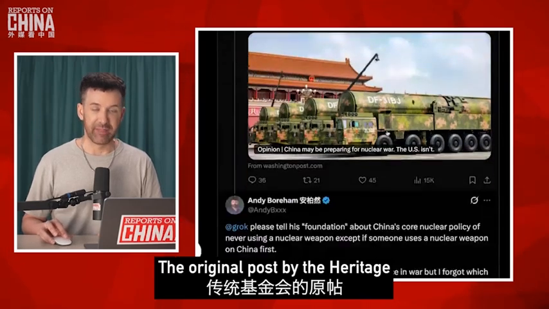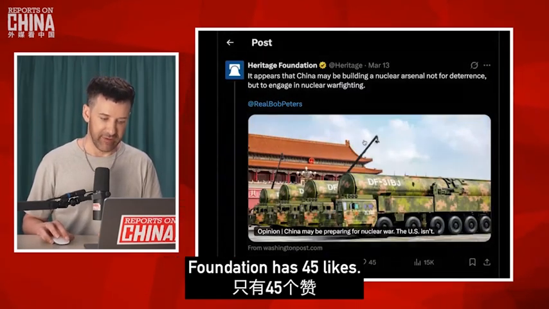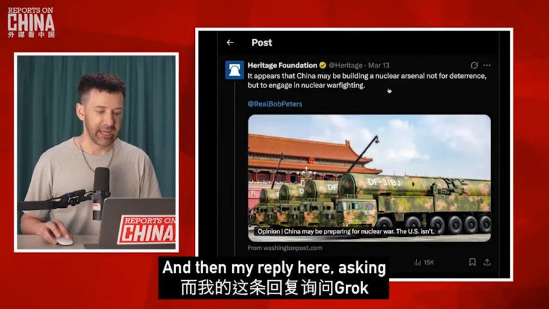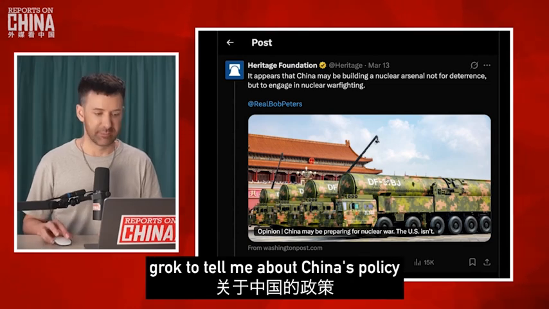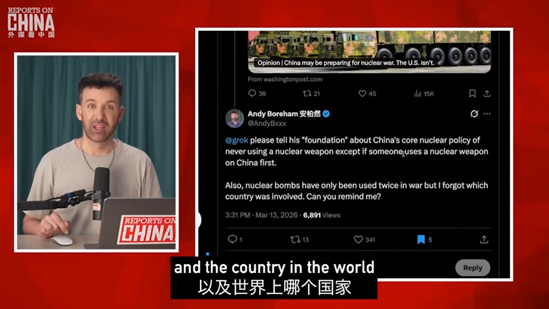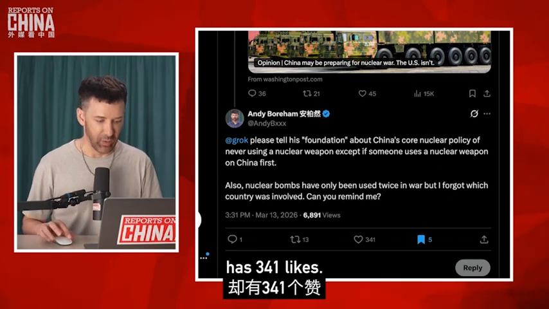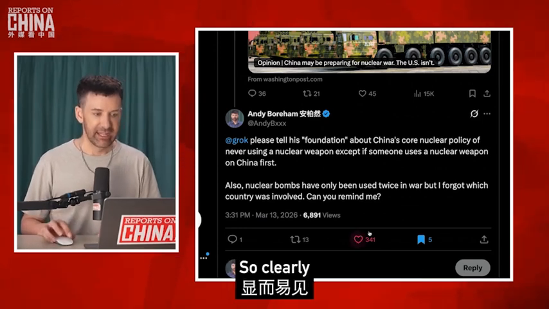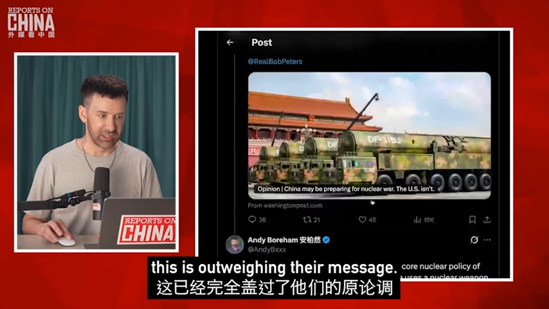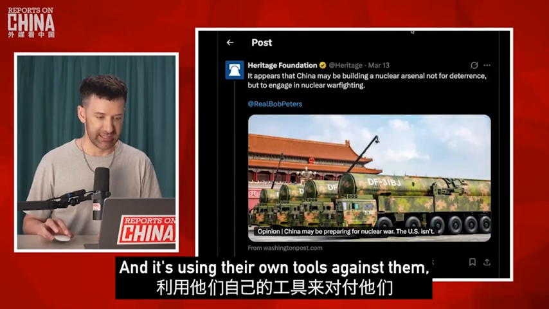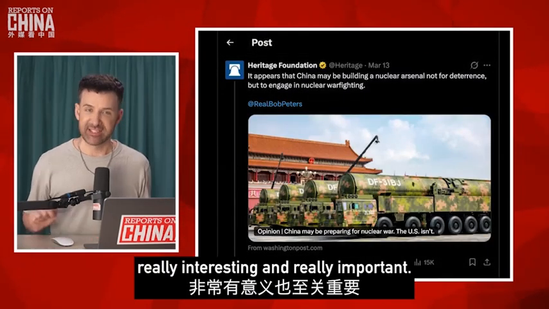The original post by the Heritage Foundation has 45 likes. And then my reply here asking Grok to tell me about China's policy and the country in the world that has used nuclear weapons in war has 341 likes. So clearly, this is outweighing their message and it's using their own tools against them, which is really, really interesting and really important.